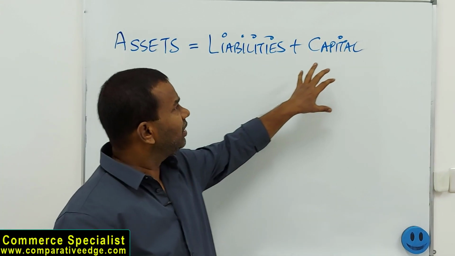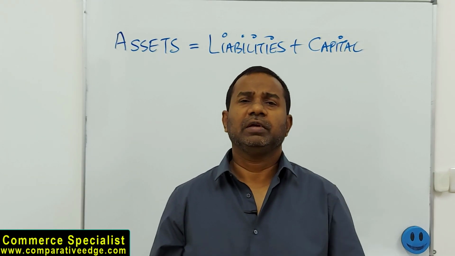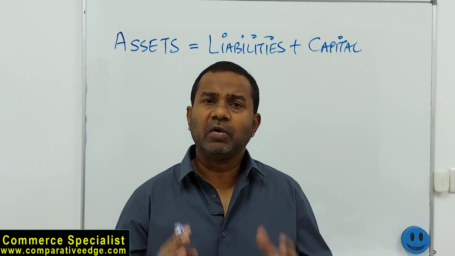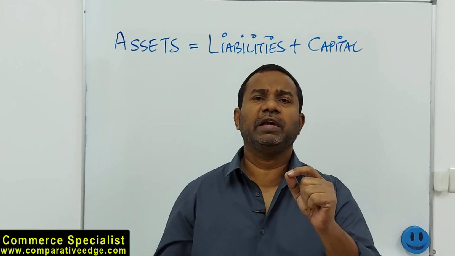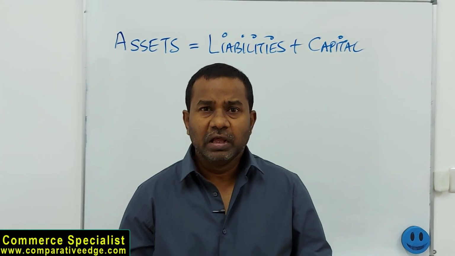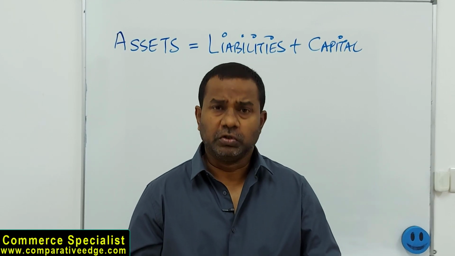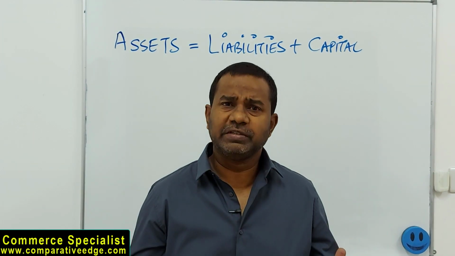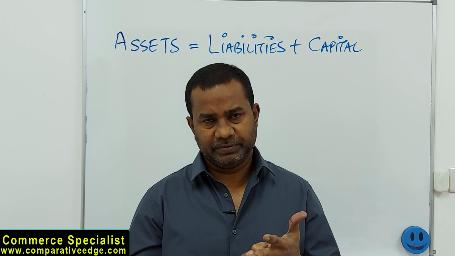The third element here is capital. Now, what is the meaning of capital? Capital is not capital of a country. We are talking about accounting. In accounting, capital means investment made by the owner into the business. So we all understand there are three categories of business: sole trader, partnership, and limited companies.